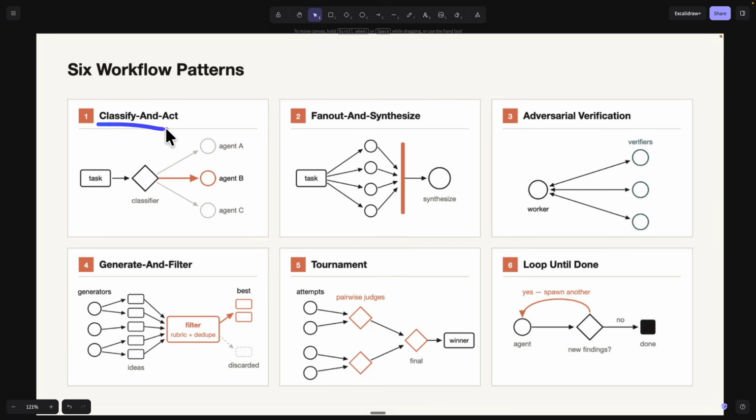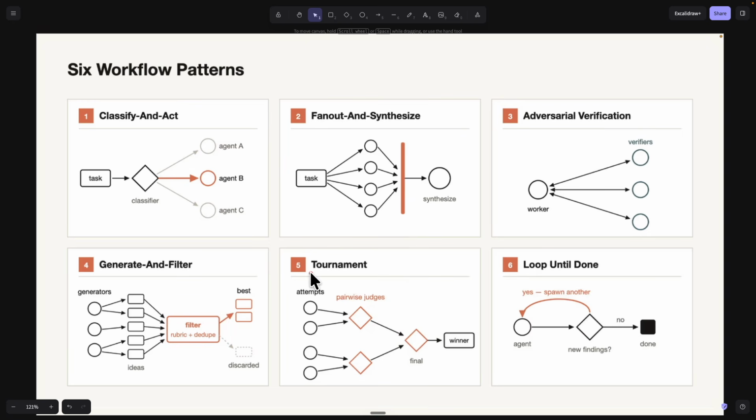Now, we also have classify and act, which means that we're going to classify the task and delegate it to the right agents. And then we also have adversarial verification, where we have one worker that's going to do some executions. Then we also have multiple verifiers here to verify the things that it has done. And then we also have generate and filter, which will basically just generate a bunch of ideas or a bunch of findings. And eventually here it's going to have an agent to filter out the findings that it has made.